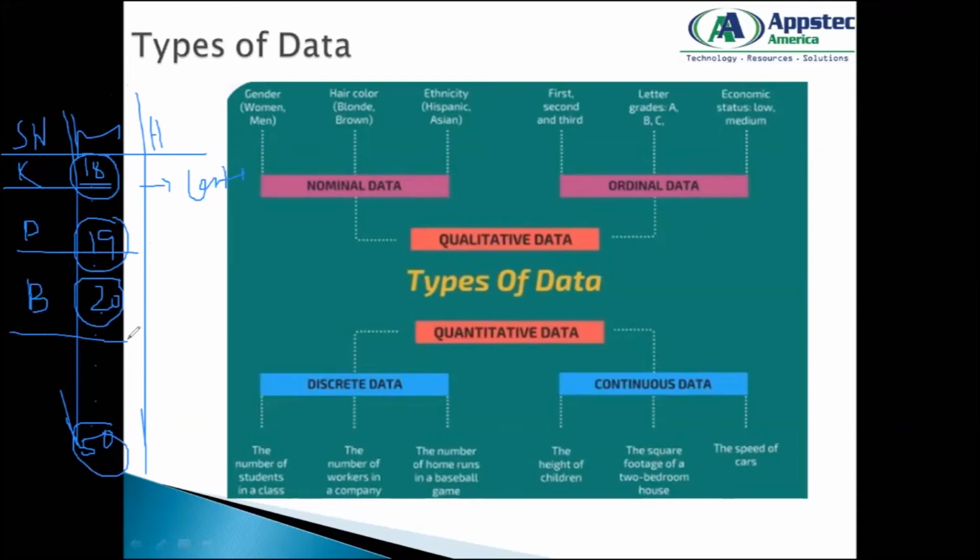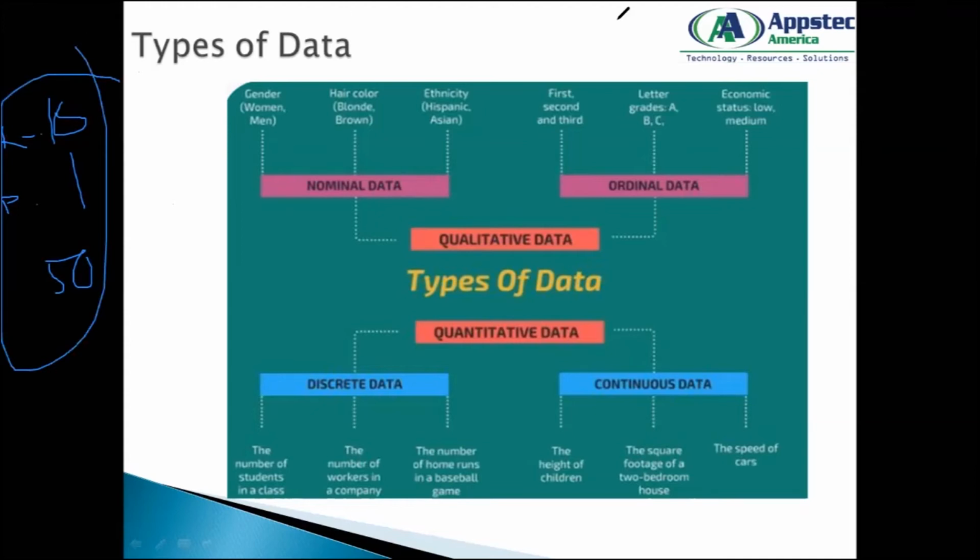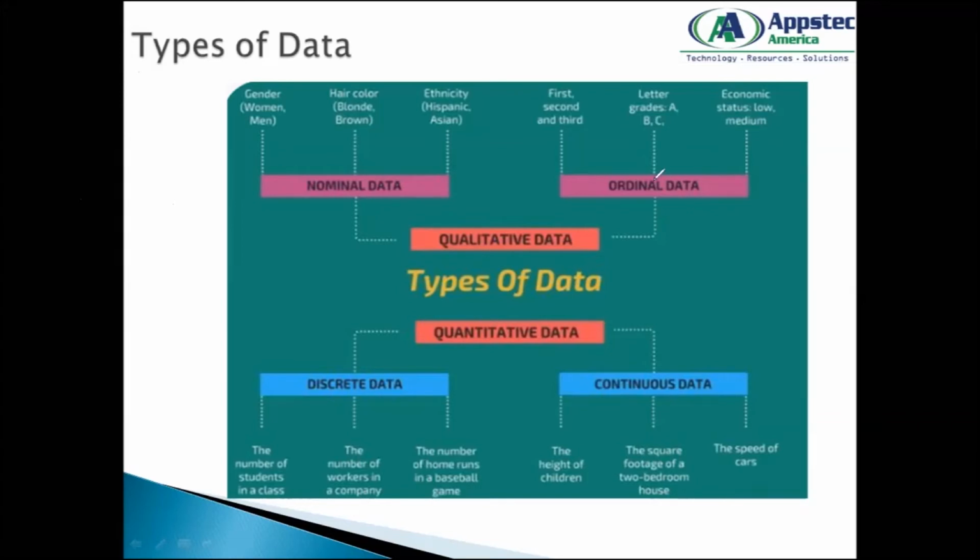Okay. So that's how it always is. You can see data at a specific angle, but I can see the data at a different angle. But when we have a common goal, when you want to identify the age range, definitely that will become continuous, because it will fall from 18 to 50. At that time, if I look into the data from an individuality angle, then I'm making a mistake. My evaluation criteria is wrong, because it's not matching with the goal that I have, right? So these are the various types of data that we can learn about.